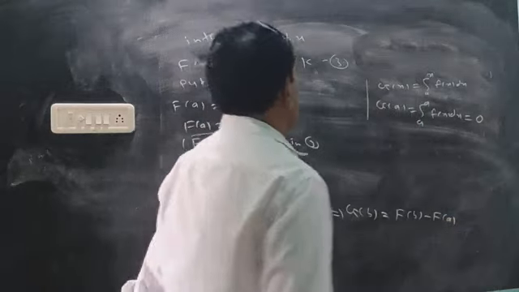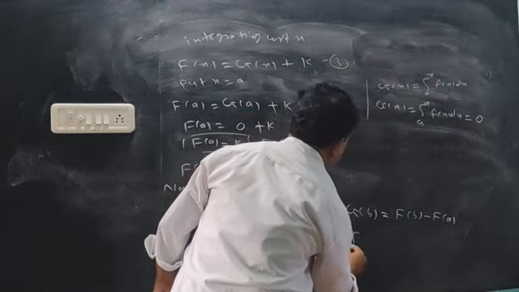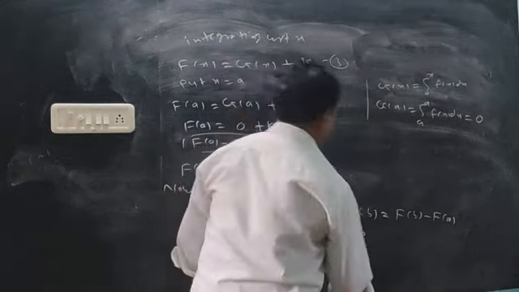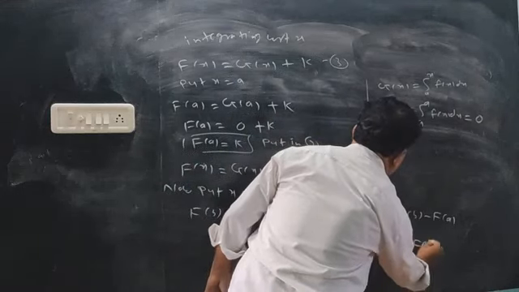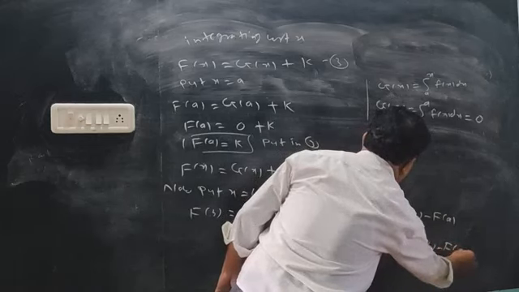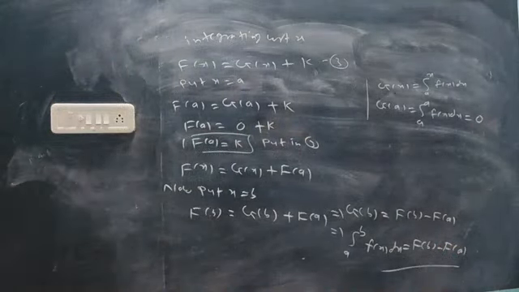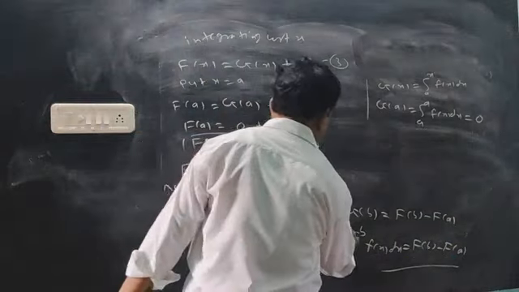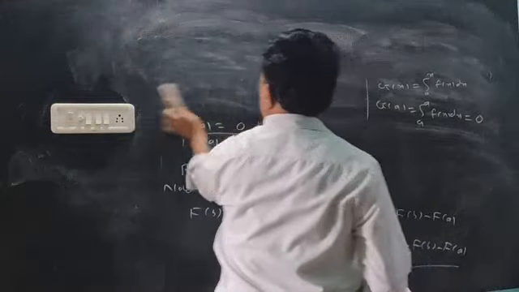What is g of b? g of x is from a to x, so g of b is the integral from a to b of f(x) dx. So in this way, we complete our Riemann integral.